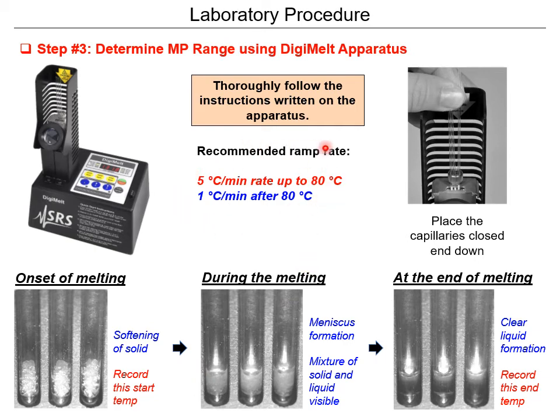And then the recommended ramp rates. If you did titrations in general chemistry, or ever in your life, which I hope you have, once you get familiarized with one specific titration, you might figure out that you can go really, really quickly. It's not recommended, of course. It can mess up your procedures, but you can go really quickly. And once you get near the equivalence point, you go really slowly, so that you verify when the coloring has begun, right? The indicator has changed color. So it's a similar idea here.